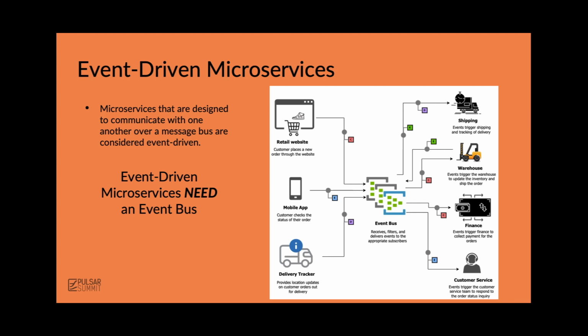And then these events would be triggered out once the warehouse is fulfilled or shipment has been completed. Another event will be sent to track the delivery of these applications as well. So again, all this information is passed between these microservices on an event bus. In short, event-driven microservices need this event bus. It's a critical part of an event-driven architecture.